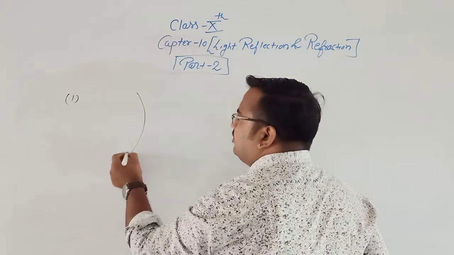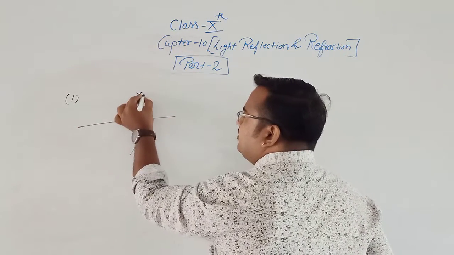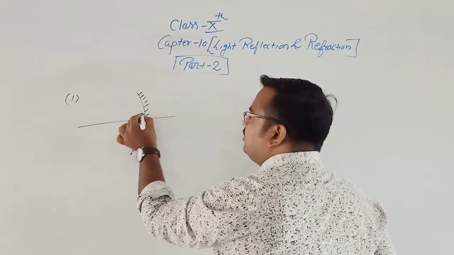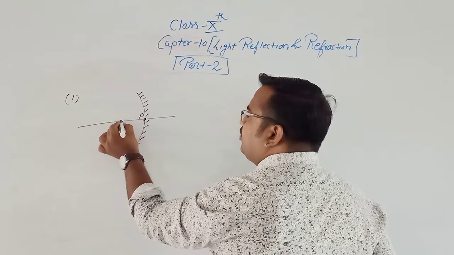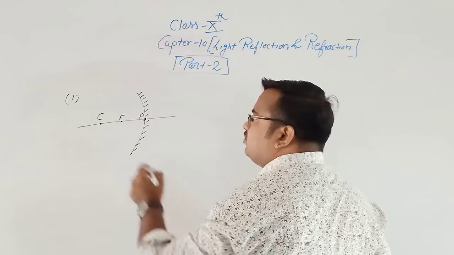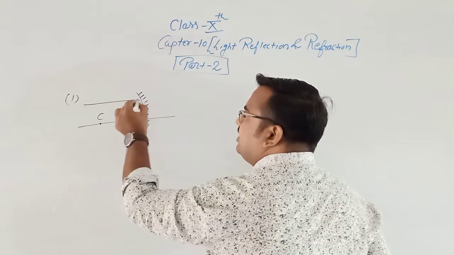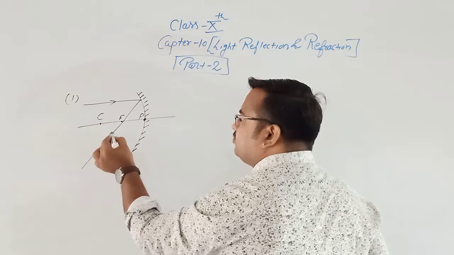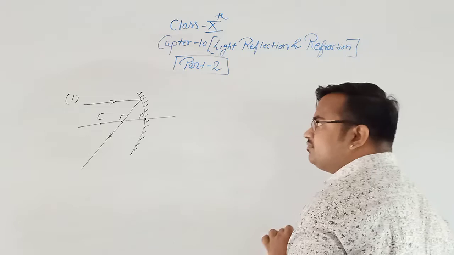First, see, this is a concave mirror, this is the pole, focus and center of curvature. The first rule says that if the incident ray is parallel to the principal axis, then the reflected ray passes through the focus.